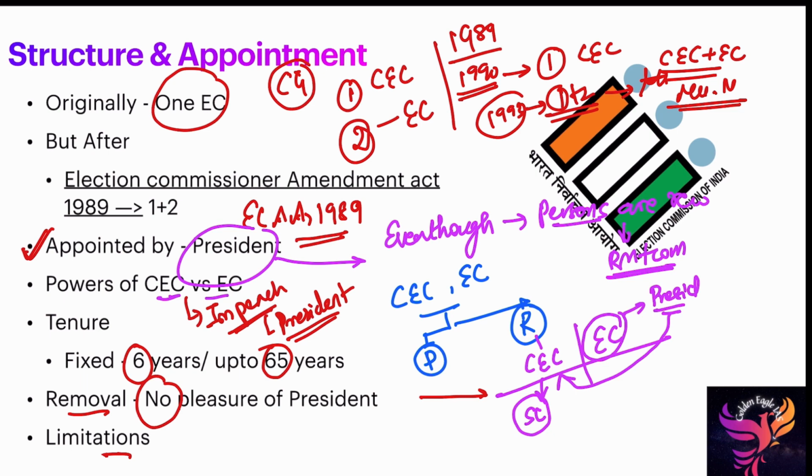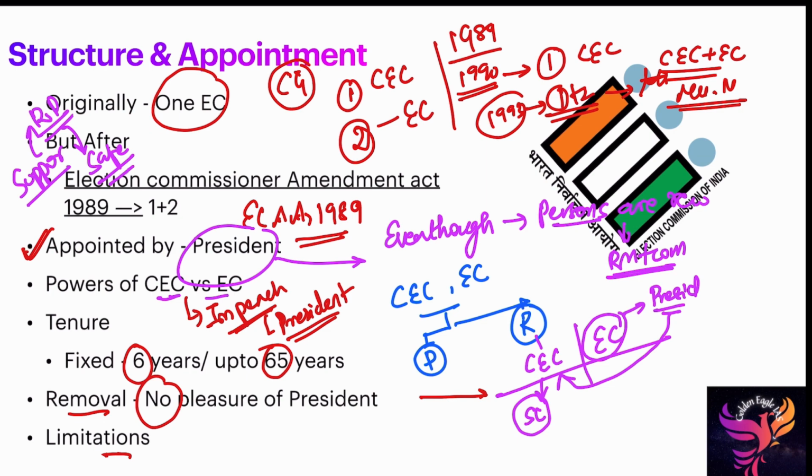Third, the Constitution does not debar retiring election commissioners from further appointment in the government of India. Usually, people who support the ruling party get safe seats after retirement from the Election Commission of India. They also get more favors, so there is no debarment.